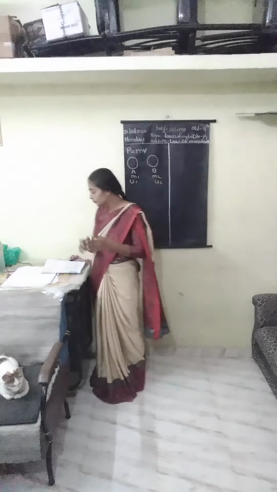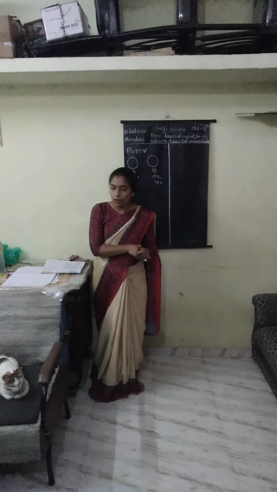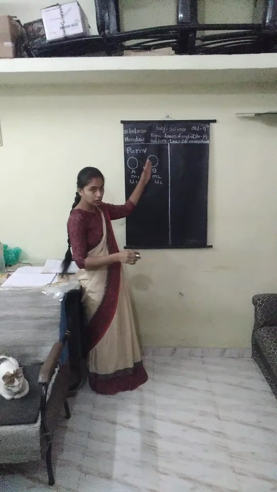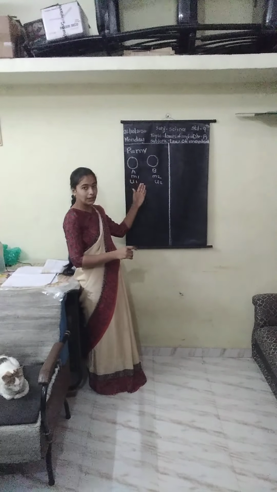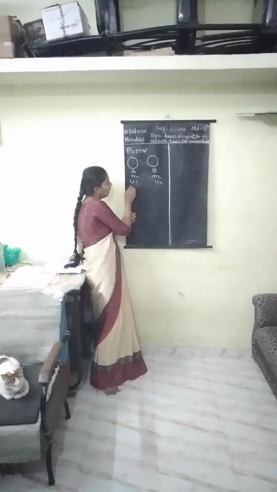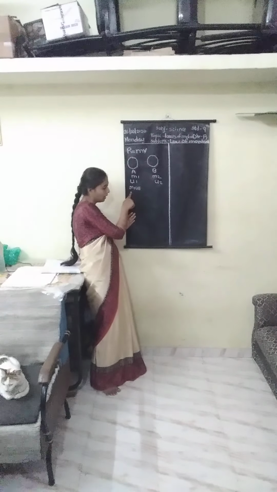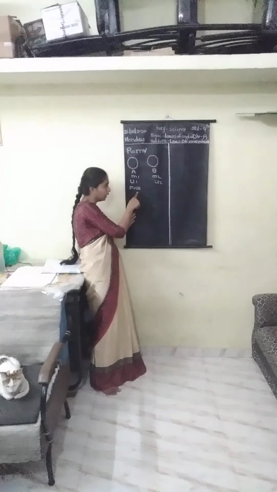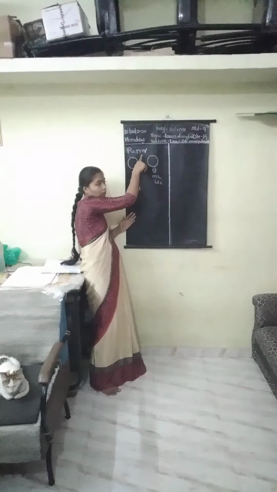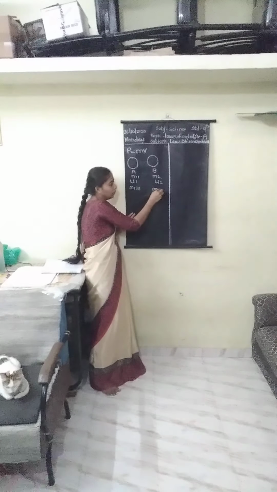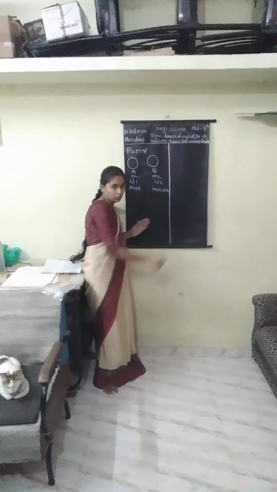Now according to the formula of momentum, P = mv. So object A has the momentum m1 u1, mass times initial velocity. Similarly, object B has the momentum m2 u2, right?